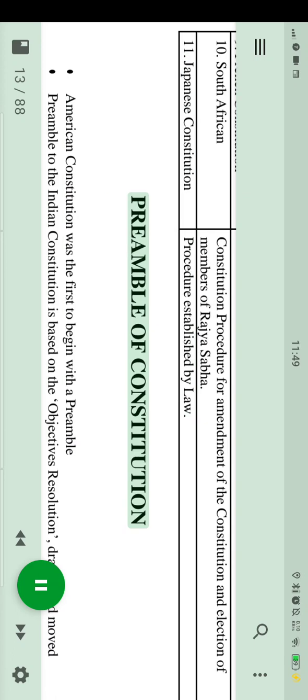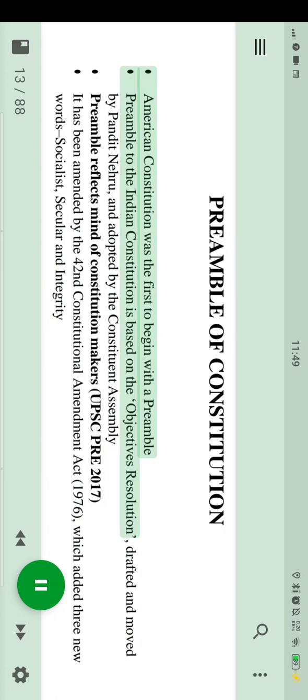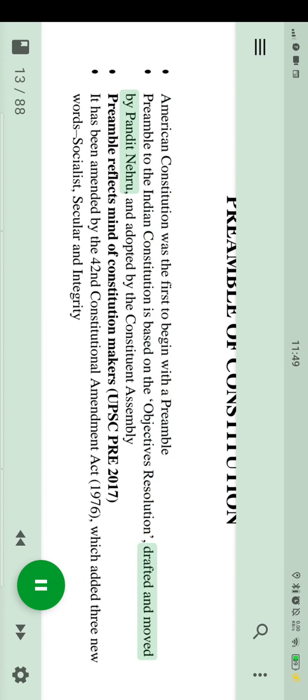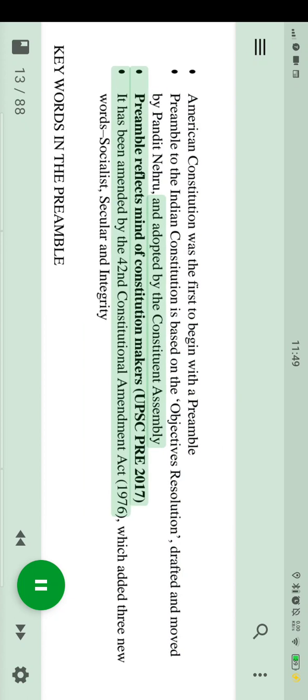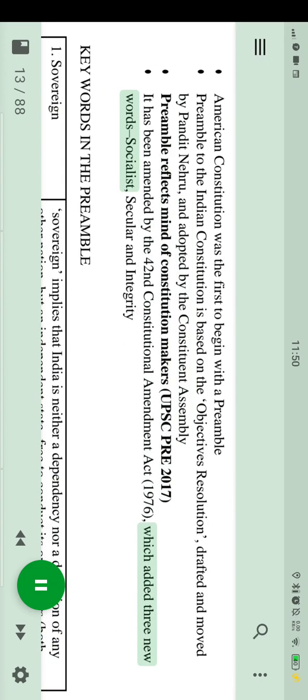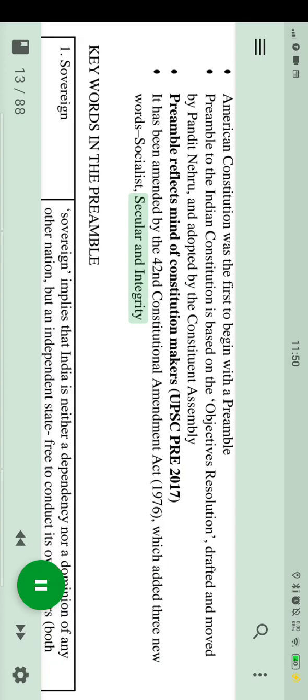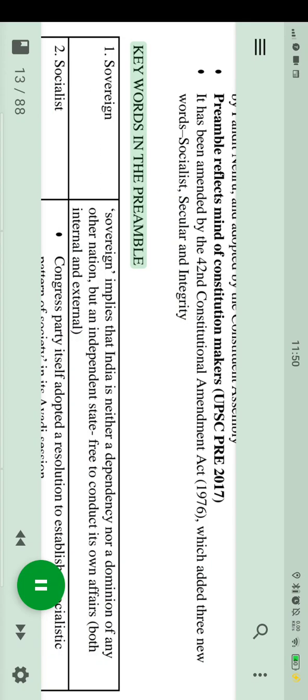Preamble of the Constitution. The American Constitution was the first to begin with a preamble. The preamble to the Indian Constitution is based on the Objectives Resolution, drafted and moved by Pandit Nehru, and adopted by the Constituent Assembly. The preamble reflects the mind of the constitution makers. UPSC pre-2017. It has been amended by the 42nd Constitutional Amendment Act, 1976, which added 3 new words: socialist, secular and integrity. Key words in the preamble.